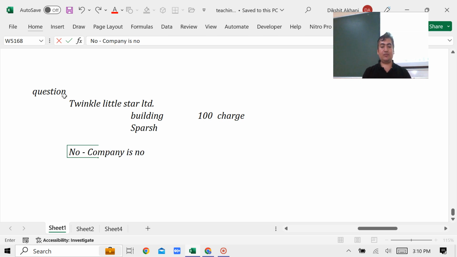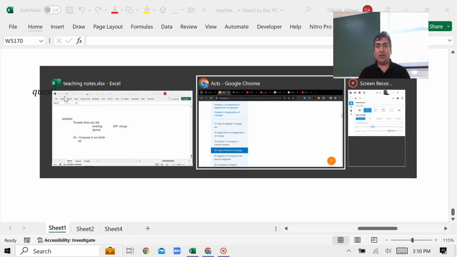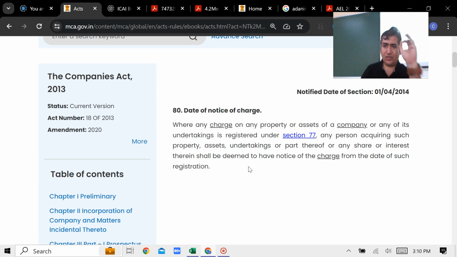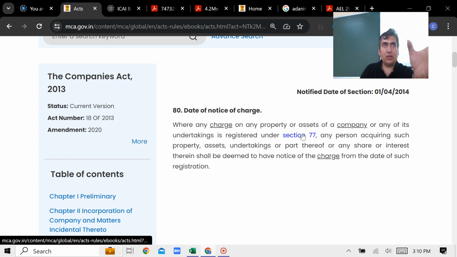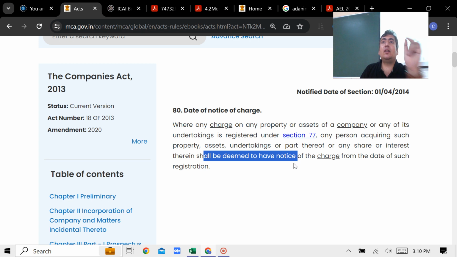Company is not liable. The answer is given under Section 80. Read the language of Section 80. It is trying to say that where any charge on any property or assets was created, any person who is acquiring such property which is already under the charge will be deemed to have notice. Deemed to have notice means notice stands for knowledge.